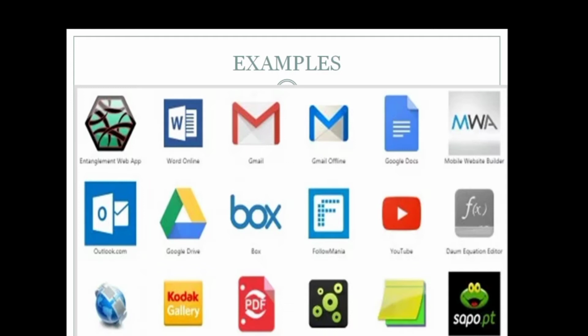Google Docs, a mobile website builder through which we can build a website for mobile. And there are a number of things like sticky notes, where we can write notes. Snap pages, a PDF to Word converter through which we can convert our PDF into Word format. Photo book, Kodak gallery, ZooWiki, like your web browsers. So these all are examples of application software, like your WhatsApp, Facebook in your mobile, your Gmail account. All the things that are helpful for the user and help the users make their tasks easier come under the category of application software.